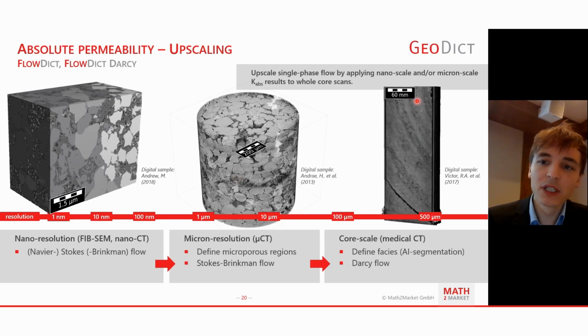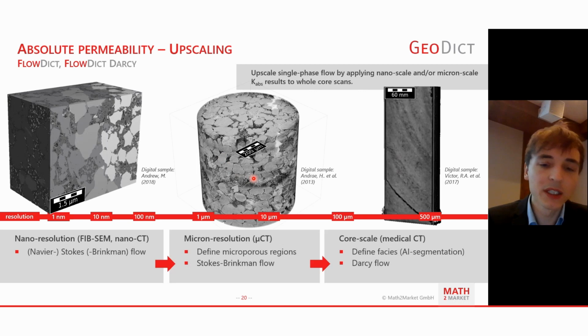And if you go even further, you do not have your pores resolved correctly anymore, and you also do not see the grains anymore. So on the right-hand side, you can only work with what we call porous voxels, where you assign different permeabilities to different gray value ranges. In principle, you follow the workflow of upscaling the highest degree of resolution or information you have from the lowest scale, from a nanometer scale, to the largest field of view on the right-hand side. And we have different solvers, for example, for the microporous domain, where the pores are still resolved.